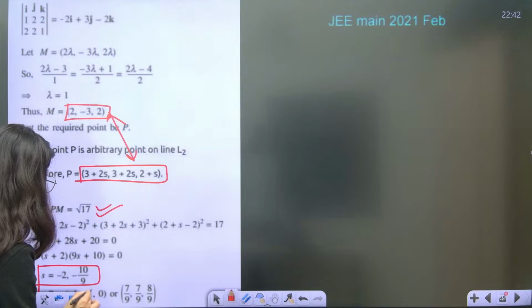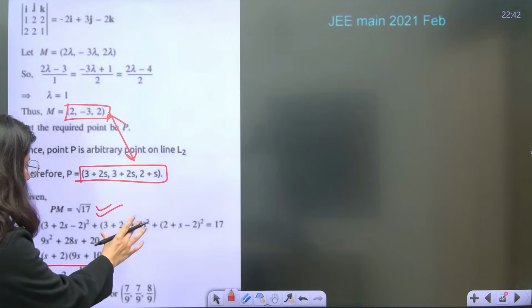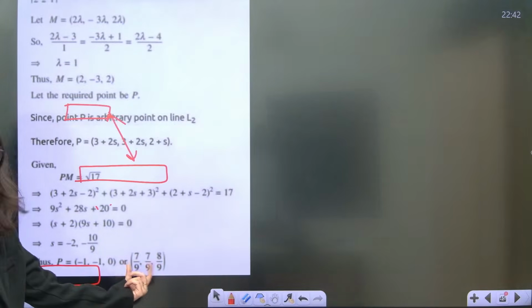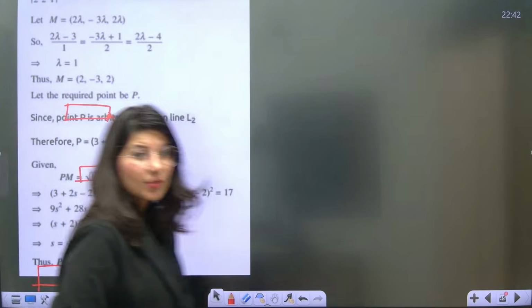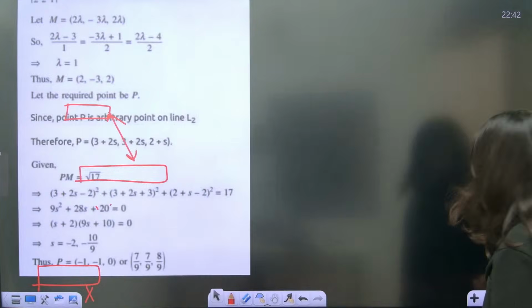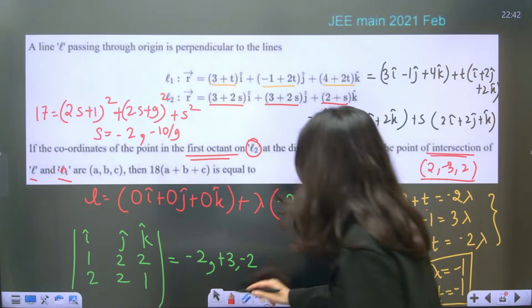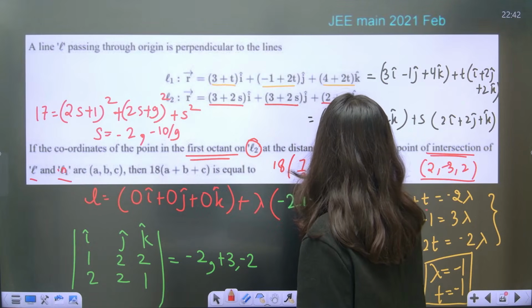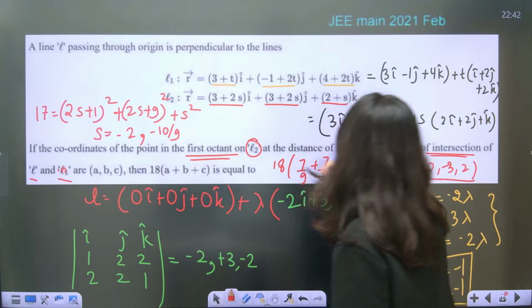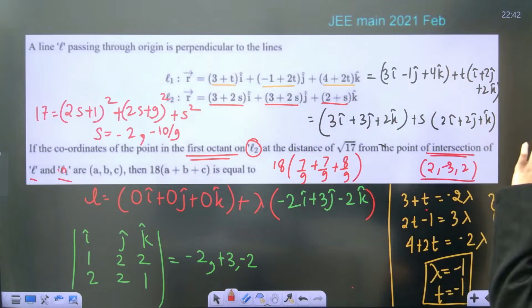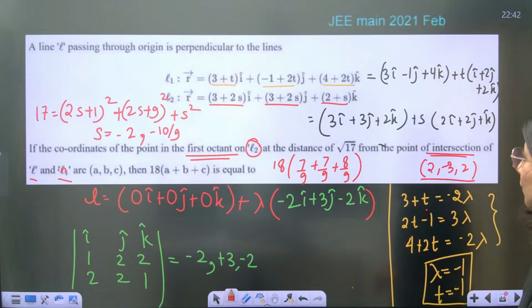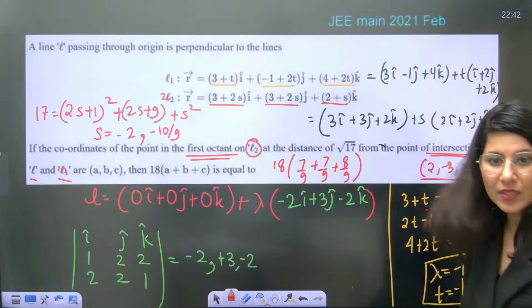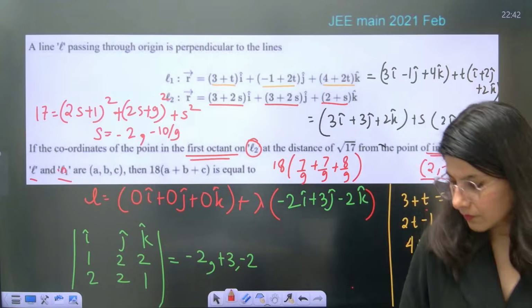So clearly, if a point is negative, it will not lie in the first octant. That is why 7 by 9, 7 by 9, 8 by 9 will lie in the first octant. So clearly 7 by 9, 7 by 9 and 8 by 9 will be your answer. 7 and 7 is 14, 14 plus 8 will be 22. 22 into 2 is 44. So the correct answer of this particular question will be 44.